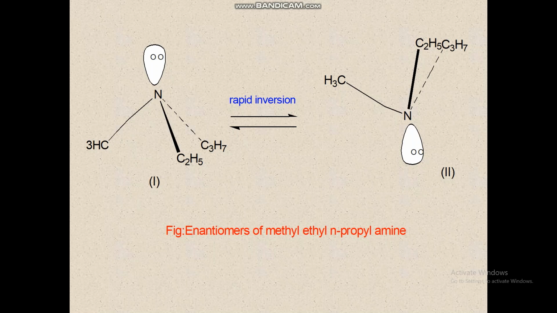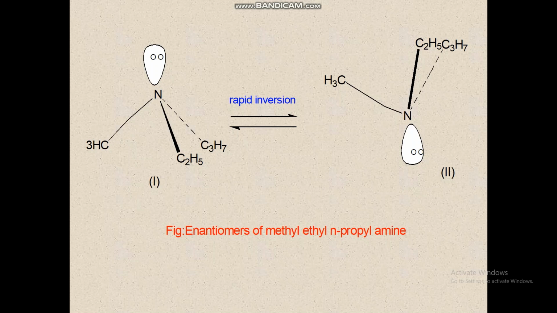This inversion has been supported by spectroscopic studies. The energy barrier for the interconversion of the two enantiomers is not high, being about 6 kcal mol^-1 for simple amines.